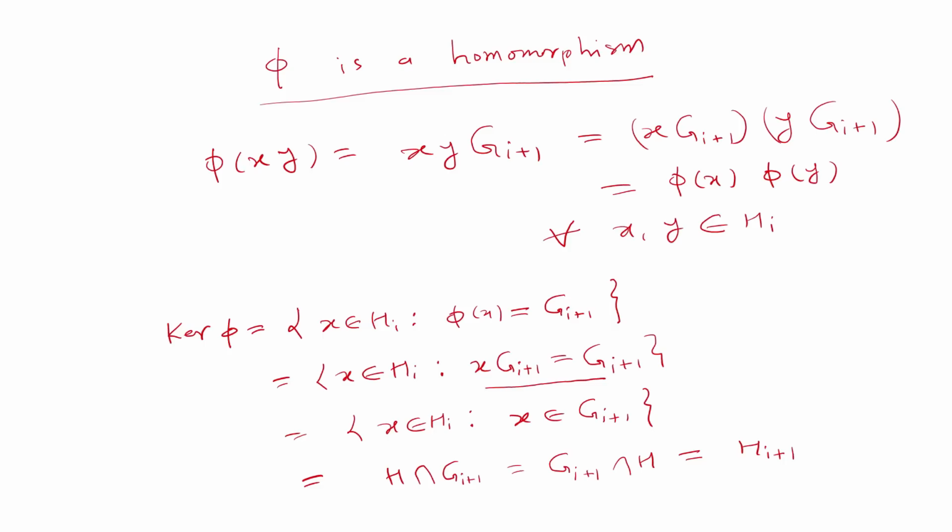Therefore, from the first theorem on homomorphism, since we have a mapping phi from Hi to Gi by Gi plus 1, and this is a homomorphism and its kernel is Hi plus 1. We have just proved that its kernel is Hi plus 1.